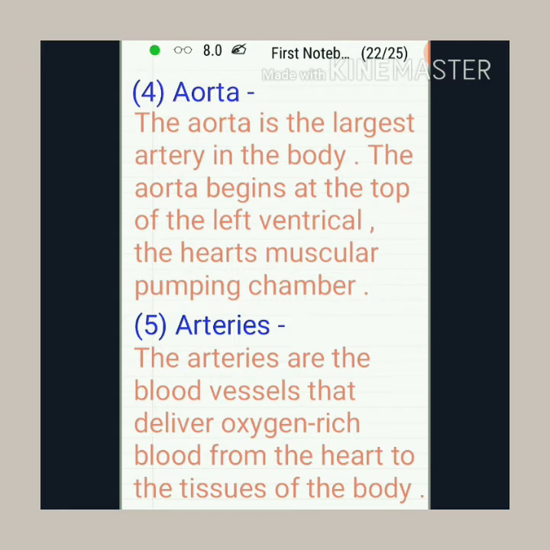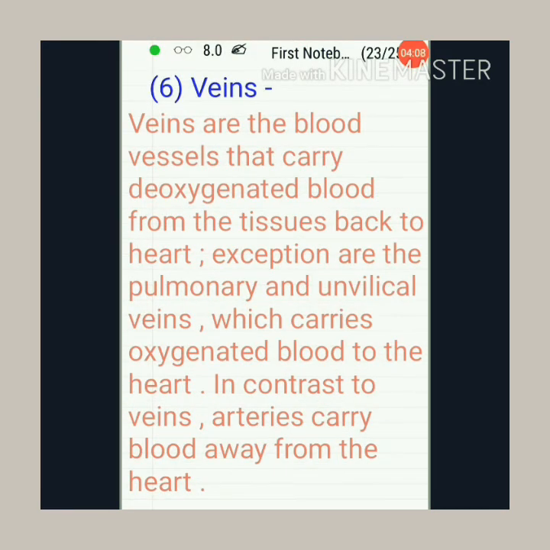Our next topic, the fifth one, is arteries. These arteries are the blood vessels that deliver oxygen-rich blood from the heart to the tissues of the body. Veins. The next topic is veins. Veins are the blood vessels that carry deoxygenated blood from the tissue back to the heart. Exceptions are the pulmonary and umbilical veins, which carry oxygenated blood to the heart. In contrast to veins, arteries carry blood away from the heart.